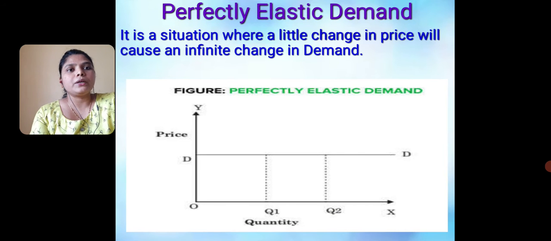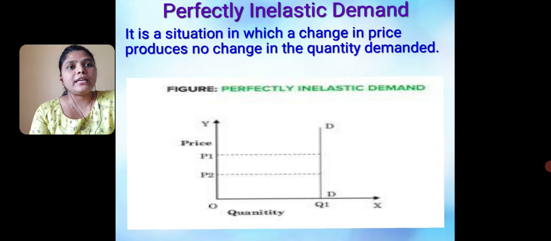So start with perfectly elastic demand. It is a situation where a little change in price will cause an infinite change in demand. In the graph we can see there is a little bit of change in price, but at that price there is a greater change in quantity demanded.